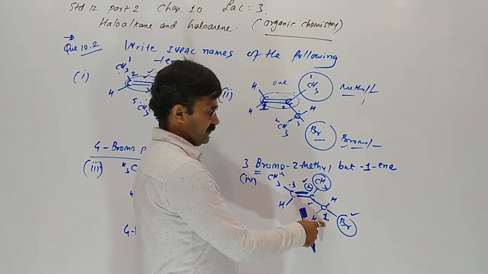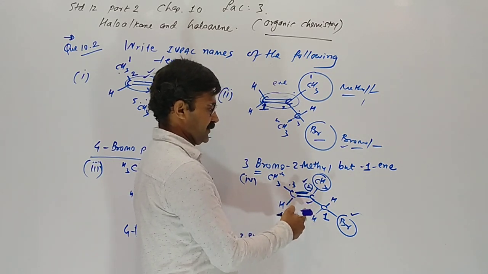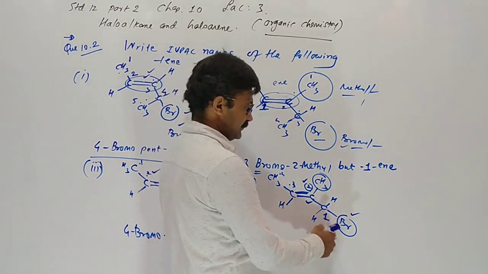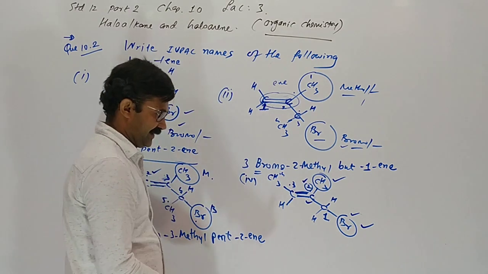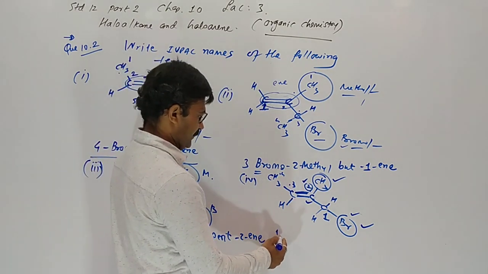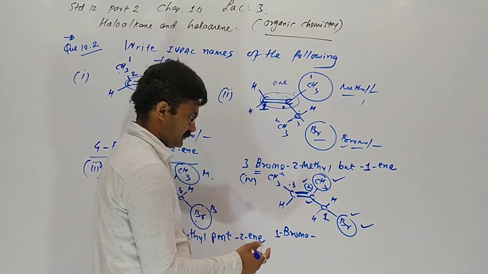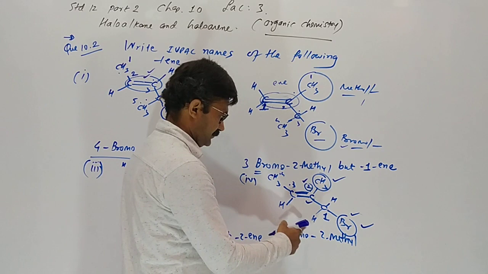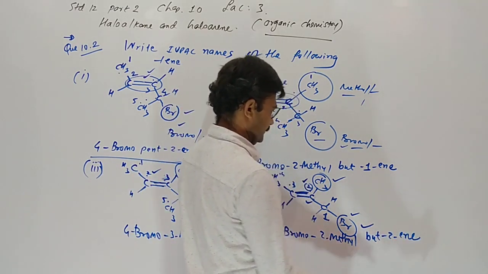But we are starting from here. So the alkene number remains the same from both ends, so we choose the second order from here. So bromine stands first and methyl on second position. So the name is 1-bromo-2-methylbut-2-ene.